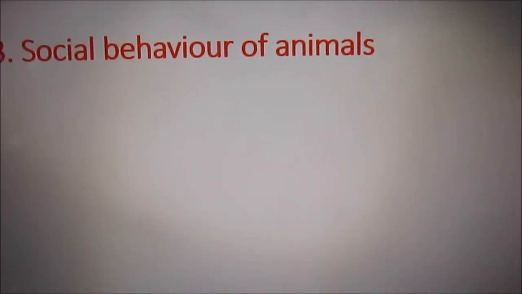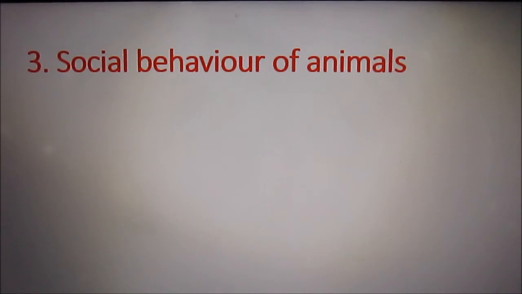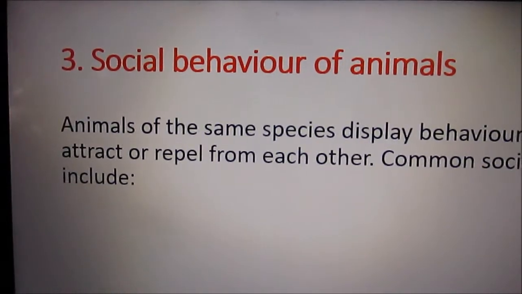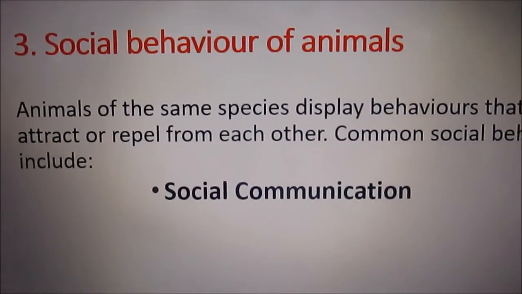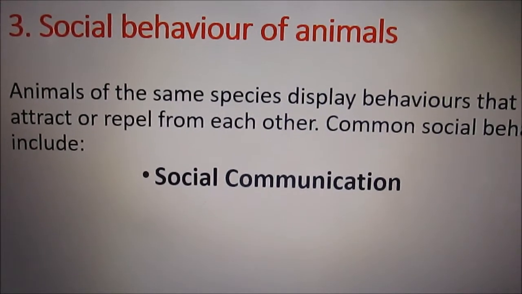So after speaking about this learning, let's say the animals also have social behavior. What is their social behavior? The behavior they have in their group when they are together. Sometimes we see they have what we call social communication.